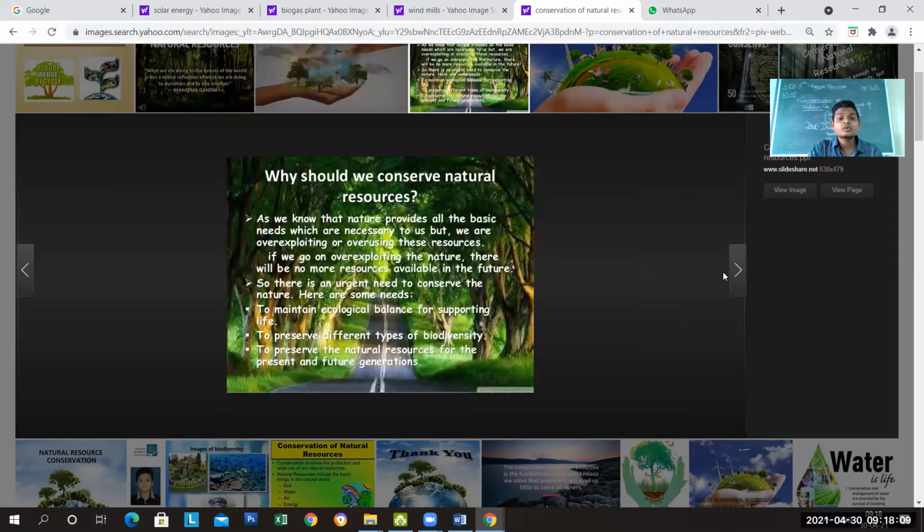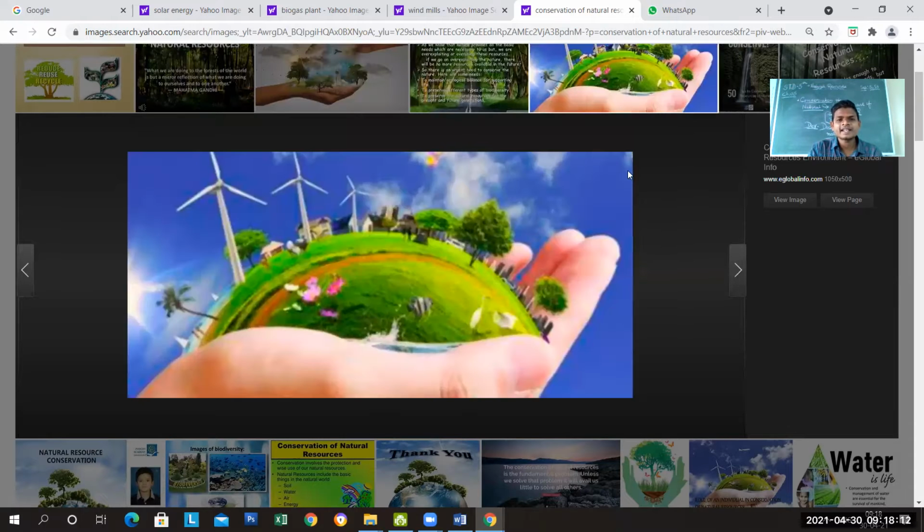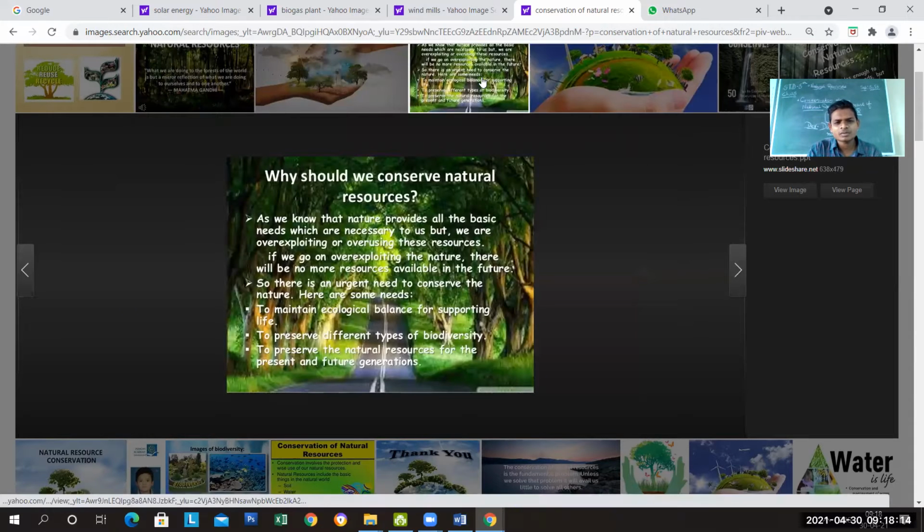Why should we conserve natural resources? Why is there a need to conserve? Is there any need to conserve? As we know, nature provides all our basic needs: air, water, land. We are over-exploiting them. We are misusing them, overusing them. We are wasting the water. We don't know how to use the water. And that's why there is an urgent need to conserve the nature.